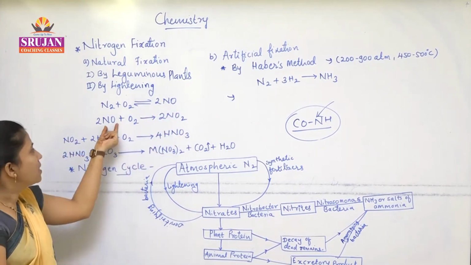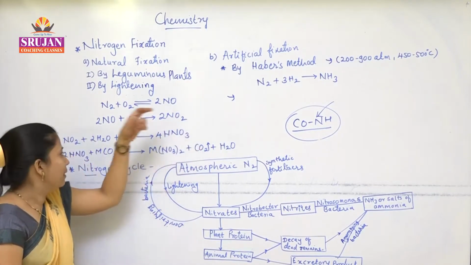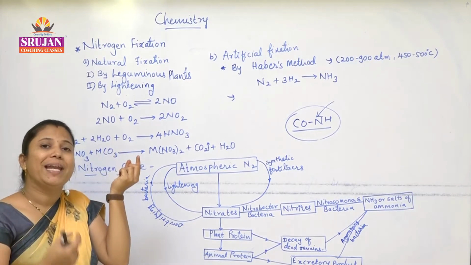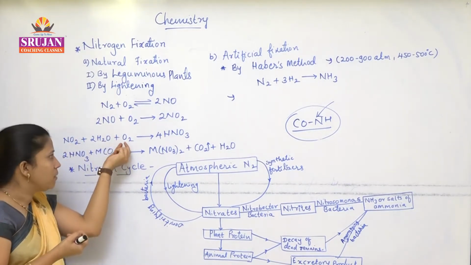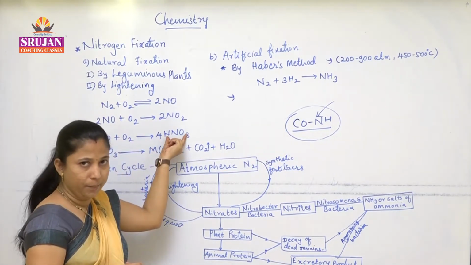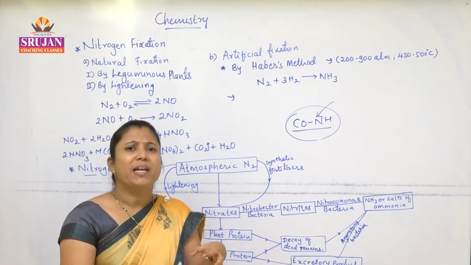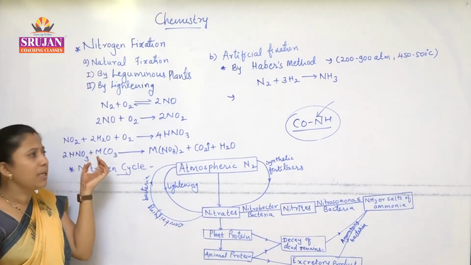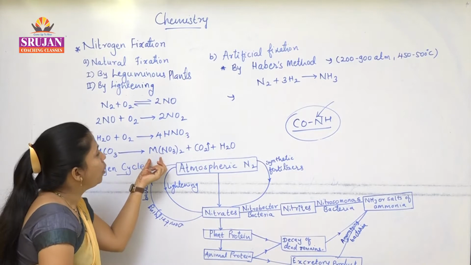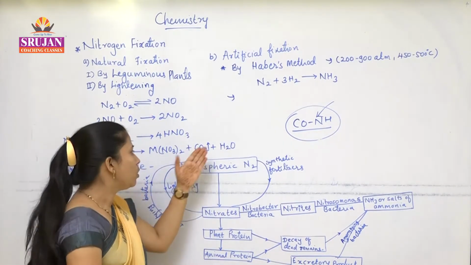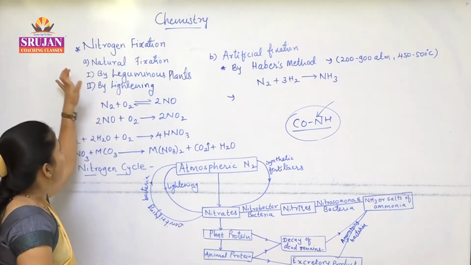This nitrogen monoxide reacts again with oxygen to form nitrogen dioxide, and when this nitrogen dioxide comes in contact with rain droplets, that is water, and oxygen, nitric acid is formed. When this reacts with the soil or a metallic component, let's say a metal carbonate, the respective metal nitrate is formed, carbon dioxide is released into the atmosphere, and water is formed. This is about nitrogen fixation.